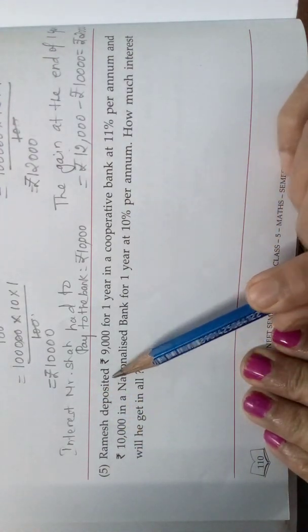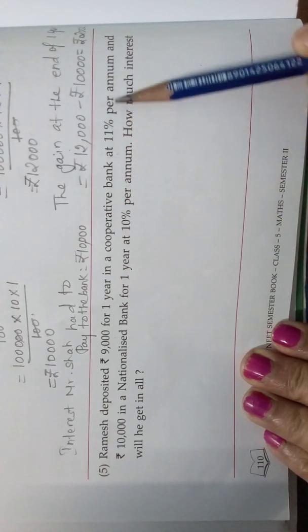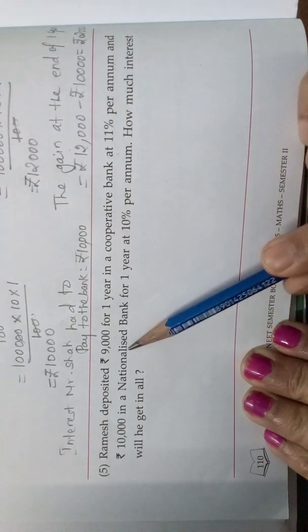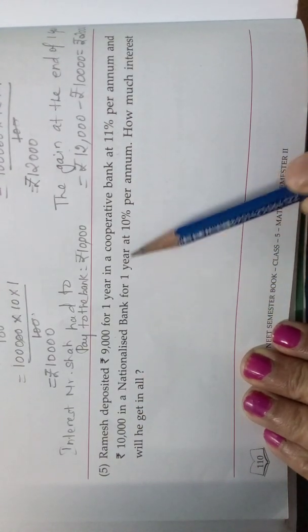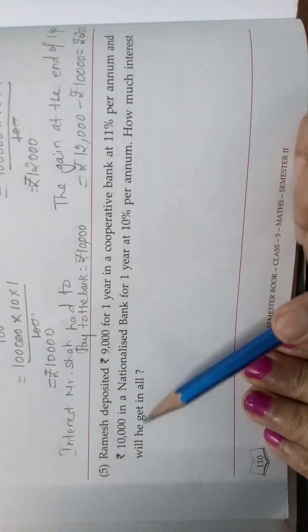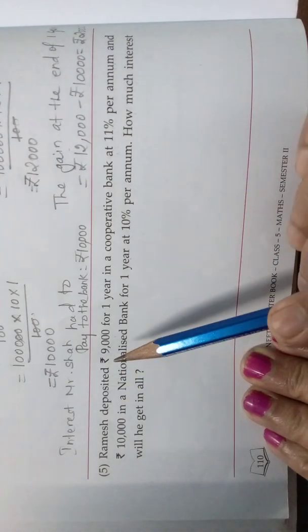See, children, come to the next question. Ramesh deposited 9,000 for 1 year in a cooperative bank at 11% per annum and rupees 10,000 in a nationalized bank for 1 year at 10% per annum. How much interest will he get in all? So, what you should do, children? You should find the interest